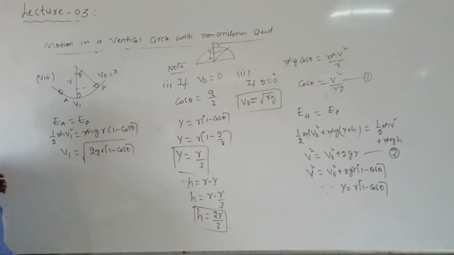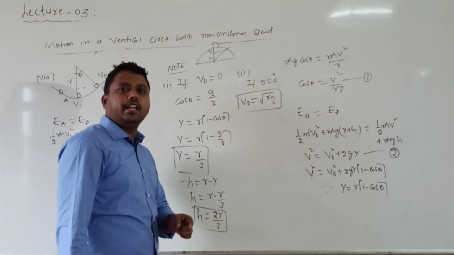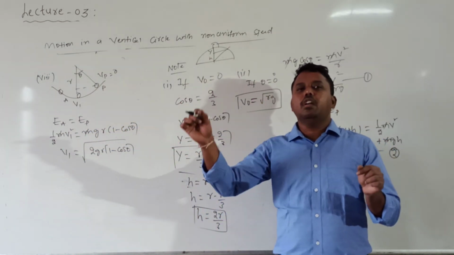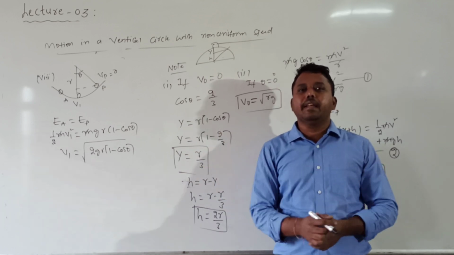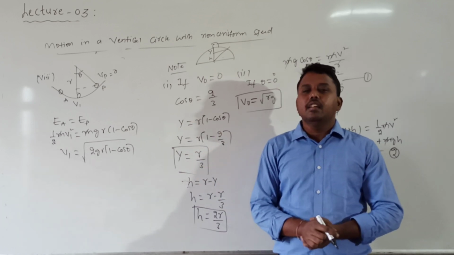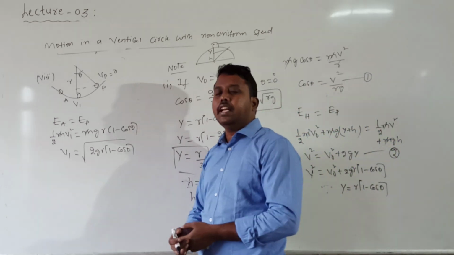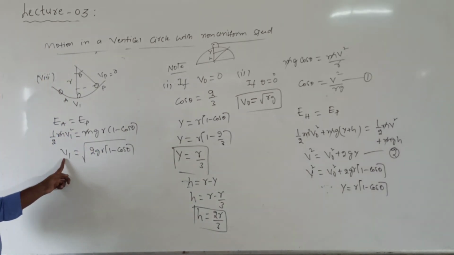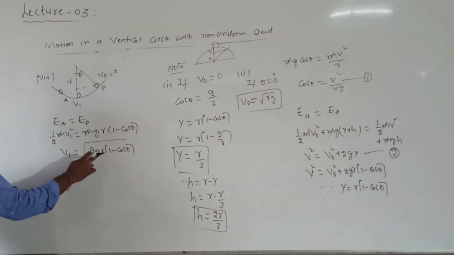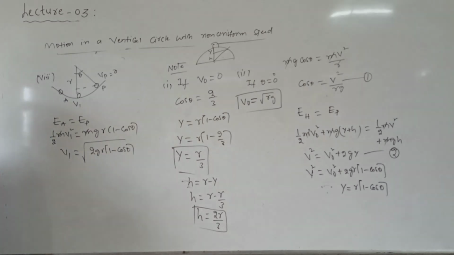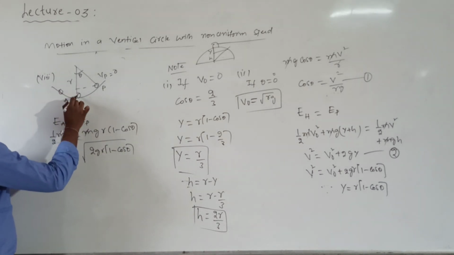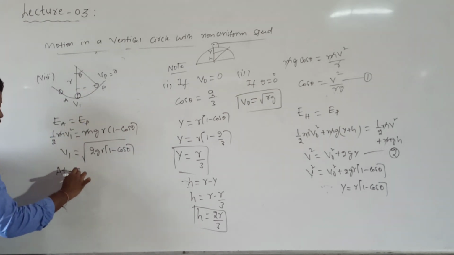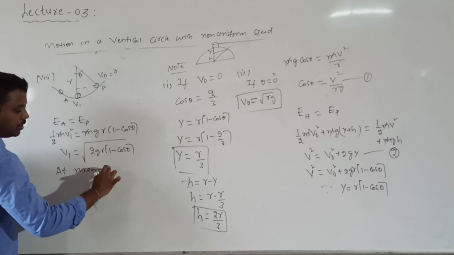Right? What is the condition? In a concave hemispherical bowl of radius r, a metal ball is oscillating between the 2 points, making maximum angular displacement theta. Then the velocity at the lower end, v1, is given by root over 2 into g into r into 1 minus cos theta. I want to calculate the normal reaction force at the mean position and at the extreme position. First I want to calculate at the mean position.